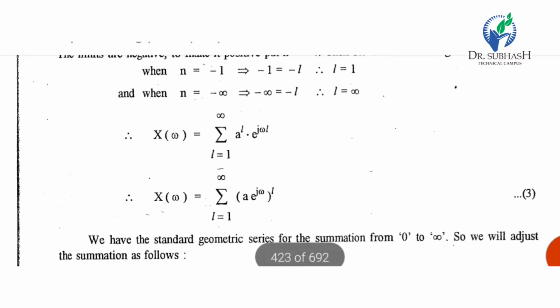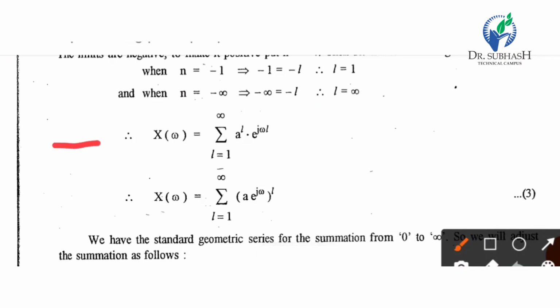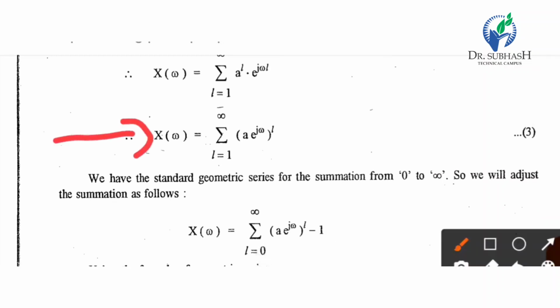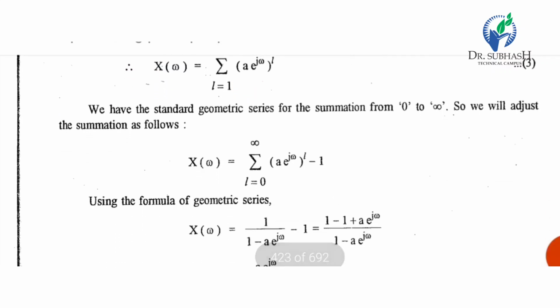So our equation becomes X of omega equal to summation L equal to 1 to infinity a raised to L e raised to j omega L. So X of omega is summation L equal to 1 to infinity, a multiplied with e raised to j omega, all raised to L. We have the standard geometric series we already used in the previous two examples.